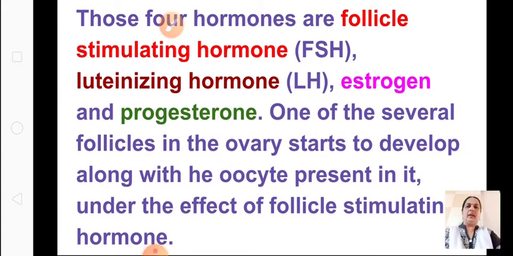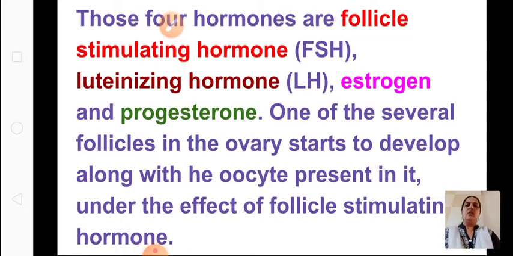Inside the ovary, we have so many immature oocytes. When a female child is born, there are about 2 to 4 million immature oocytes. Each oocyte is present inside a sac-like covering called the follicle. A follicle is a sac filled with fluid, in which the immature egg is present.